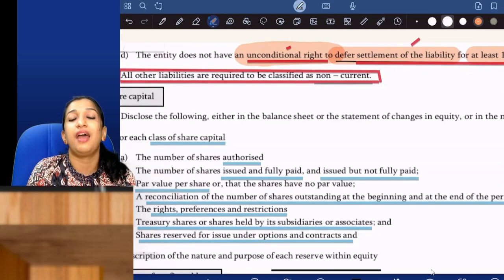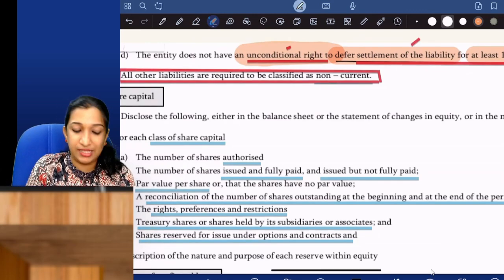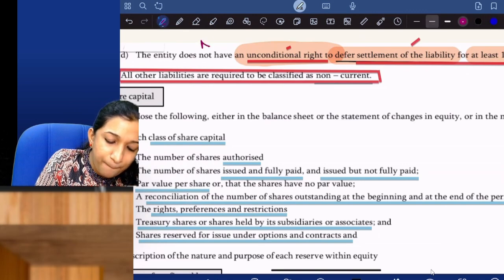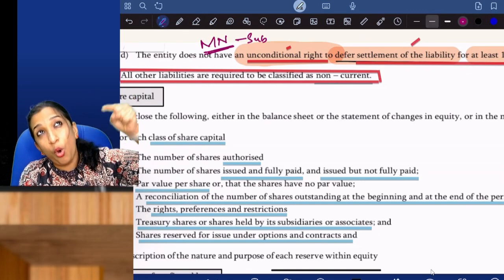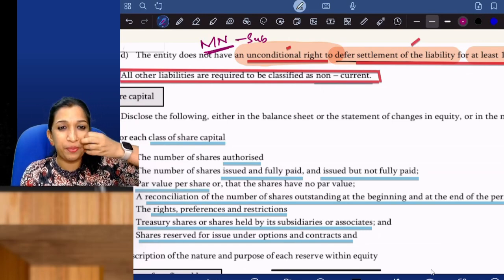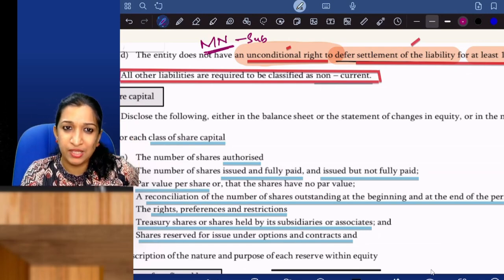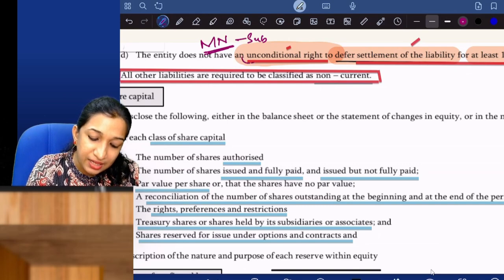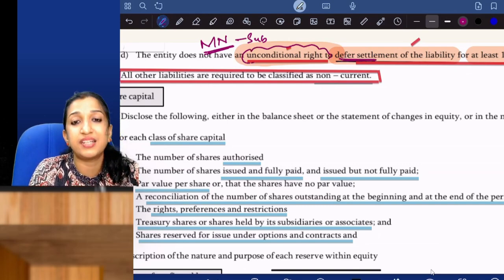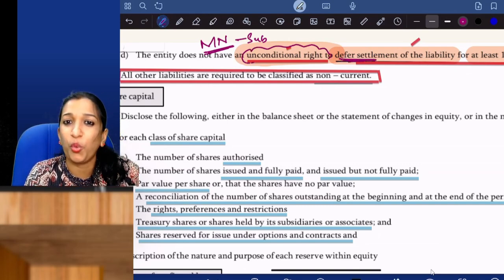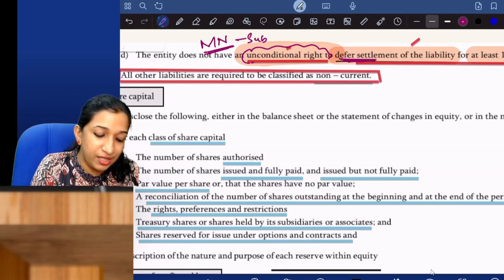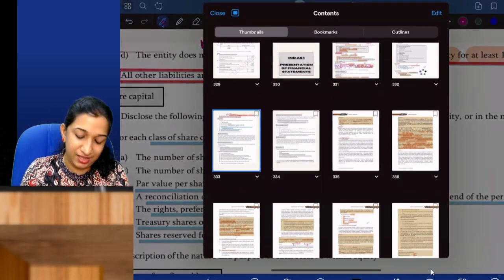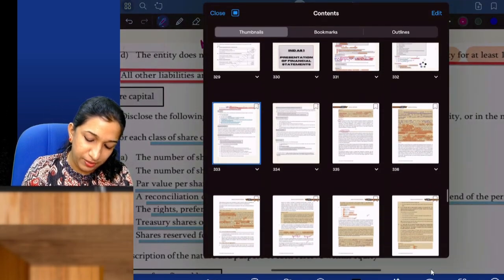Entity does not have unconditional right. So whether MN Limited, the subsidiary, if OMN, the holding company, demands payment, has the unconditional right to defer the settlement of the liability for 12 months? No. If they demand, they should give the payment immediately. So in the books of MN Limited, it should be treated as current.